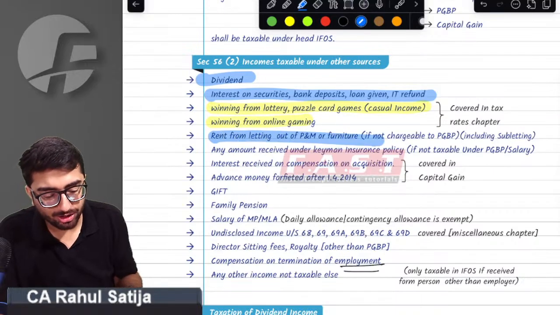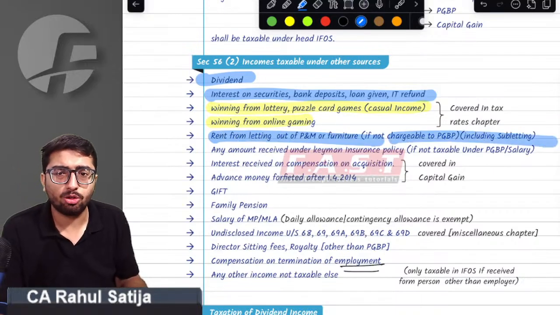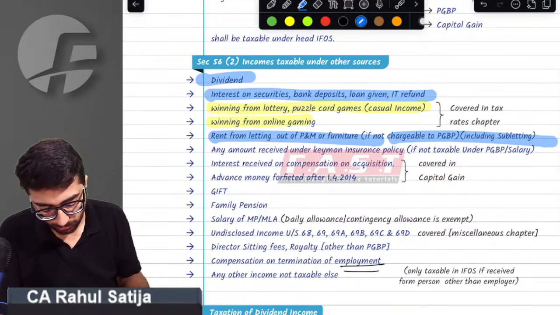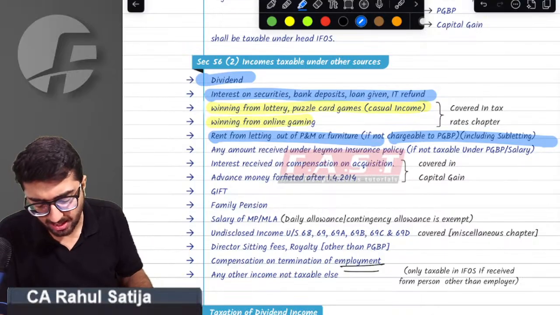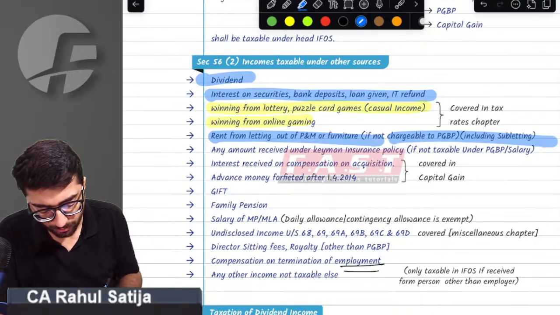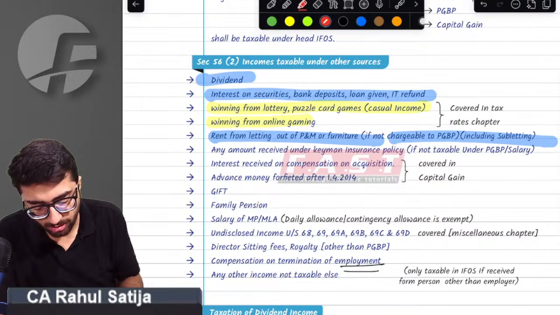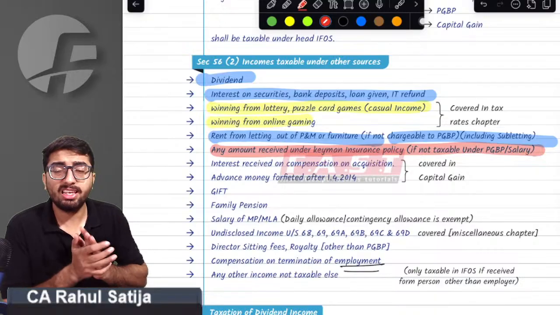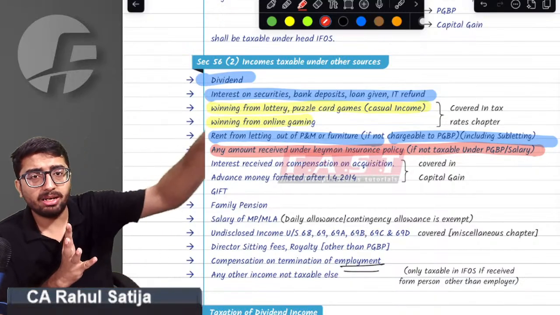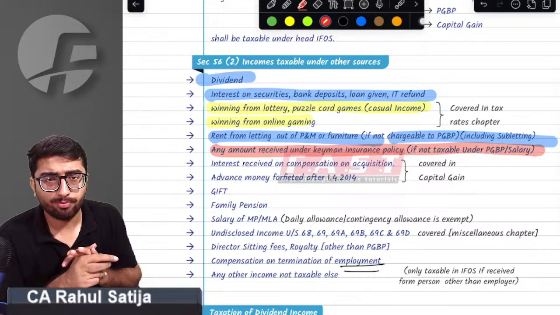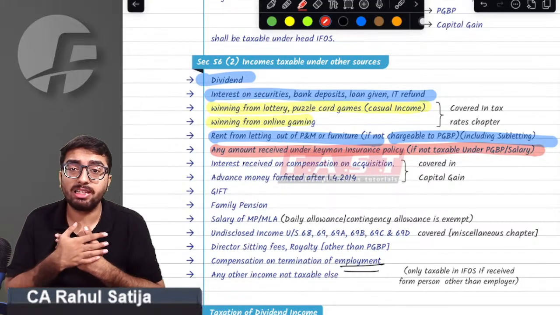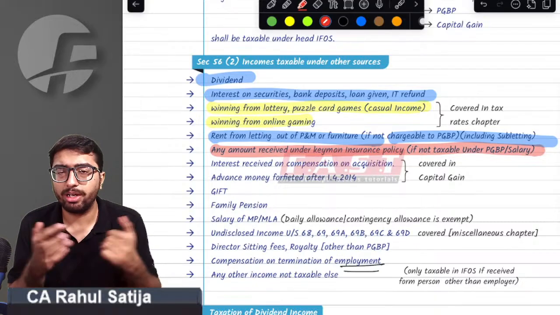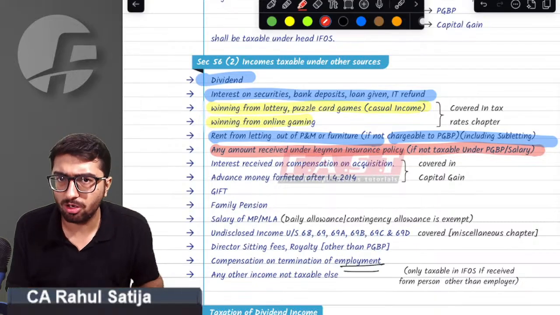Income from letting out of land and machinery, if not chargeable to PGBP, then it shall be taxable in IFOS. Okay, no issue. This has to be studied in this portion only. Income from key managerial person insurance policy. Any amount received on account of KMP. See, if a company takes key managerial personnel insurance, for example, if the company's name is Reliance, and the company wants to get insurance of Mukesh Ambani because Mukesh Ambani is the key managerial person of Reliance.